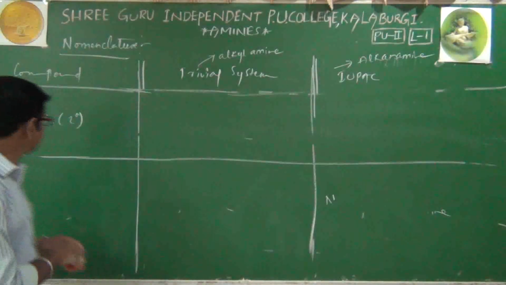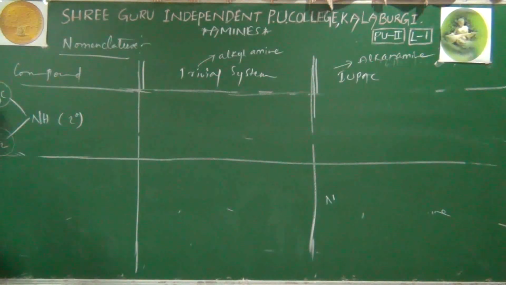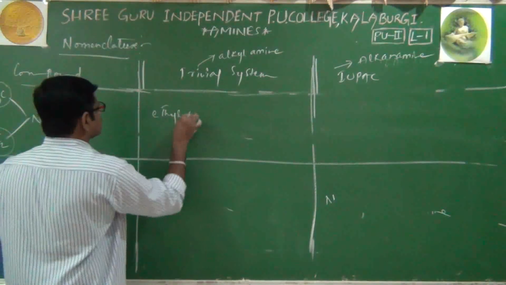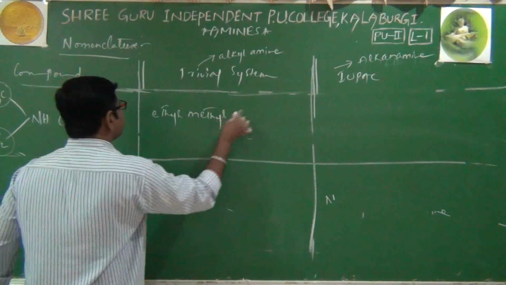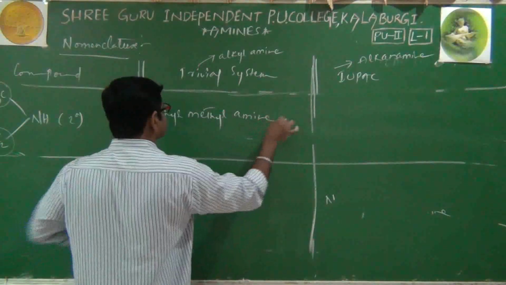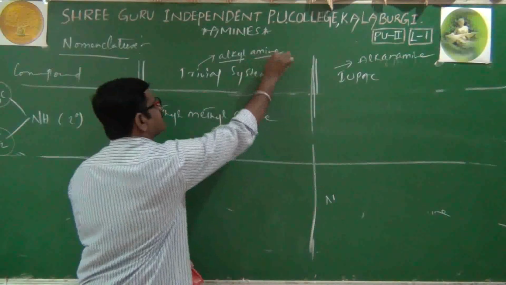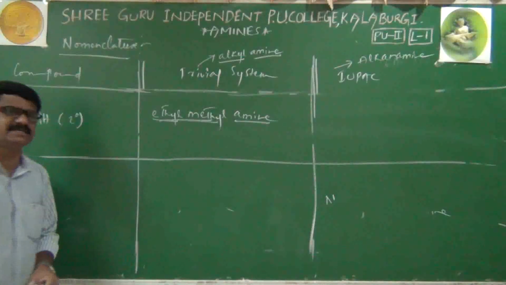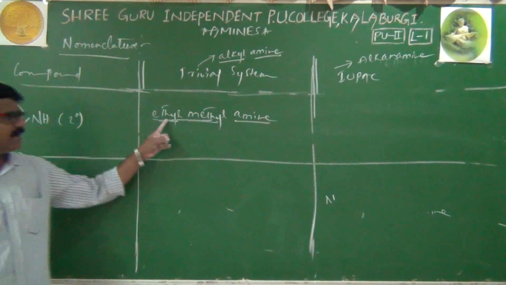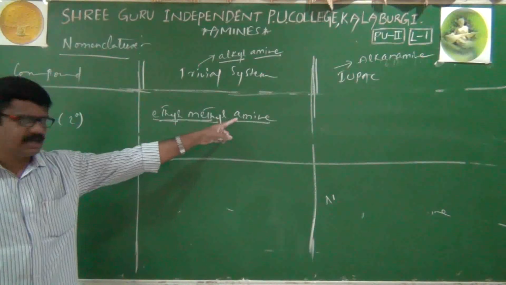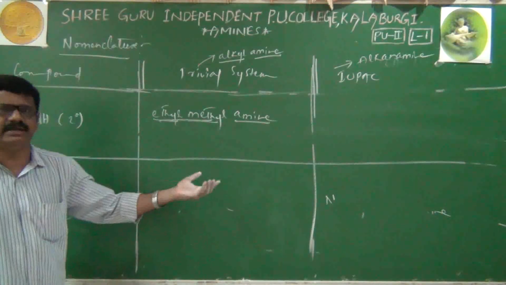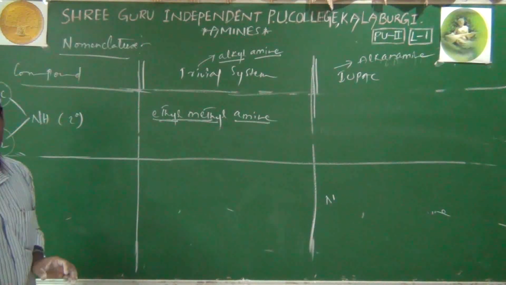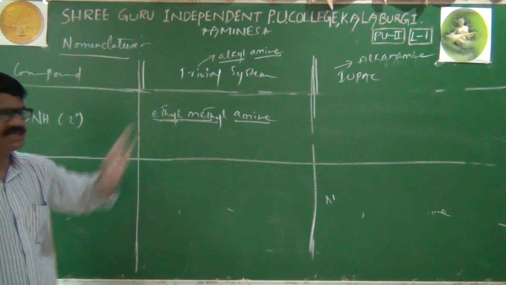According to alphabetical order, E comes first, then M. Therefore first we mention ethyl, then methyl, then amine. It's again alkyl amine, the name is quite similar. Since both alkyl groups are different, we compulsorily have to mention their names. According to alphabetical order: ethyl methyl amine.